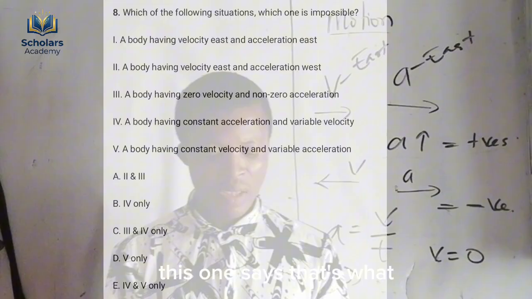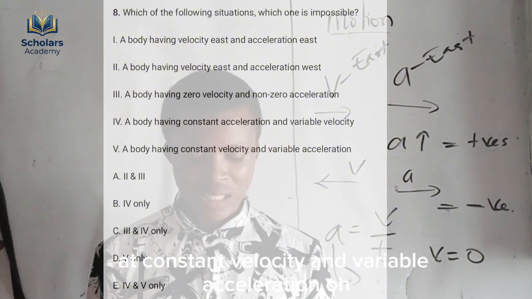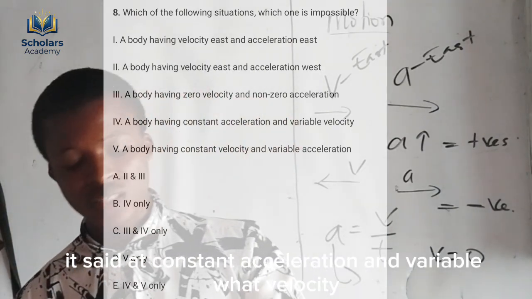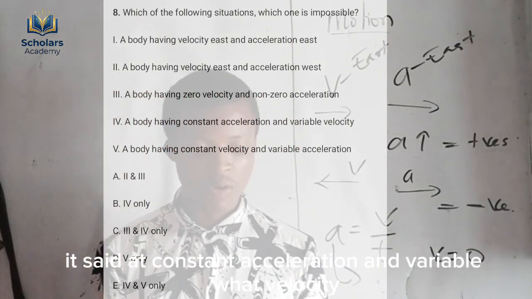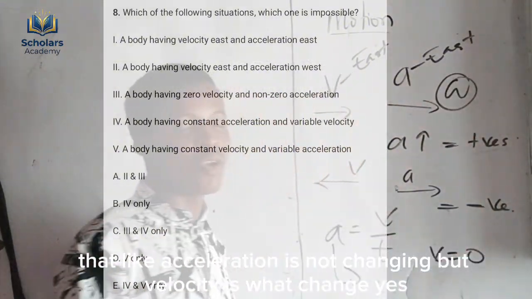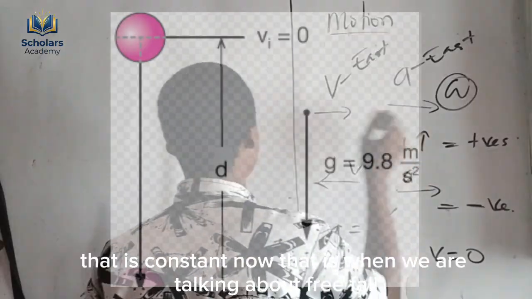The next one says constant velocity and variable acceleration, but I'll jump to Roman figure 4. It states constant acceleration and variable velocity. What do I mean? The acceleration is not changing, but the velocity is changing. Yes, that is possible. That is when we are talking about free fall.